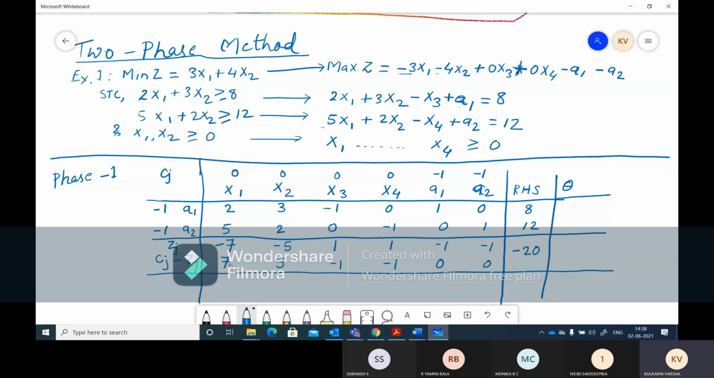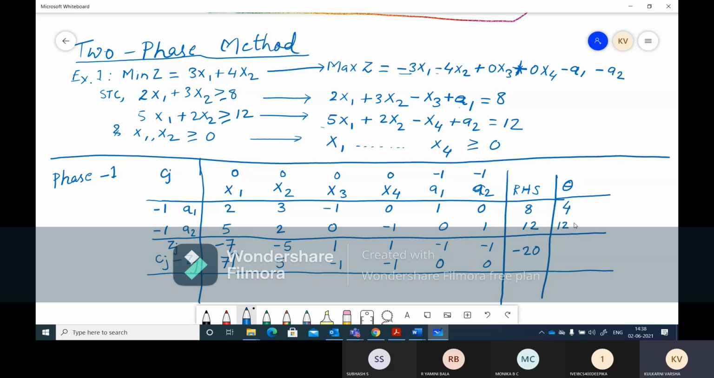But we need to find out which variable goes into the next iteration. So 7 is bigger. Cj minus Zj values are 7, 5, -1, -1, 0, 0. The only positive numbers are 7 and 5, and 7 is the bigger, so x1 will be going into the next iteration. Now we need to calculate theta. So 8 divided by 4 and 12 divided by 5.